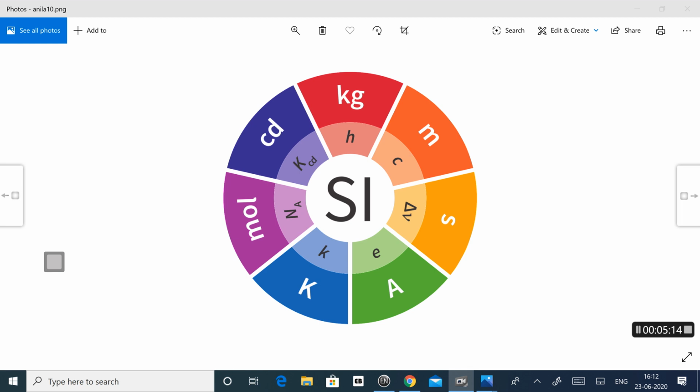So let's summarize. The systems of units include the CGS system, FPS system, MKS system, and SI system. And the SI system of units is an enlarged and modified form of the metric system.